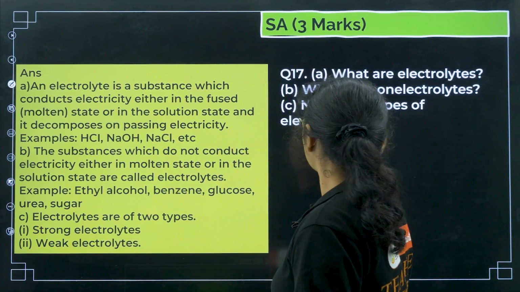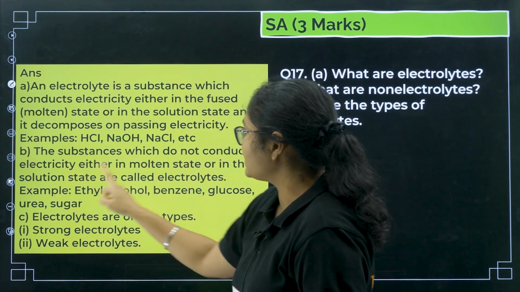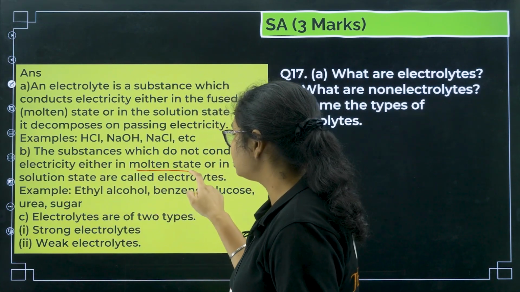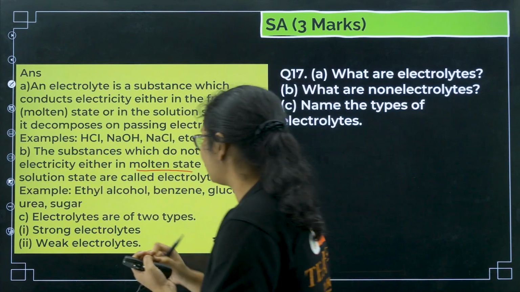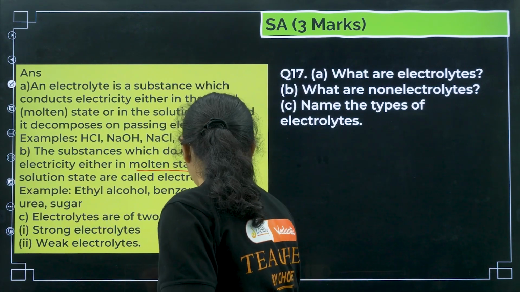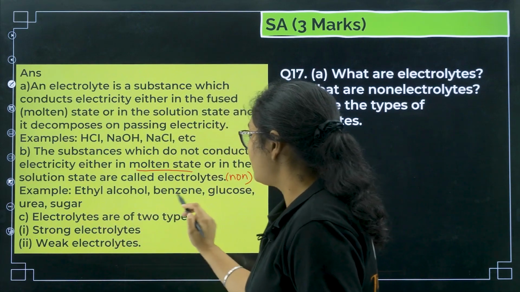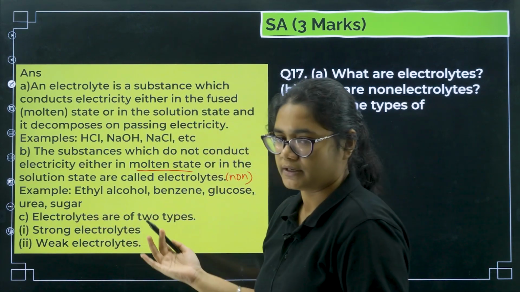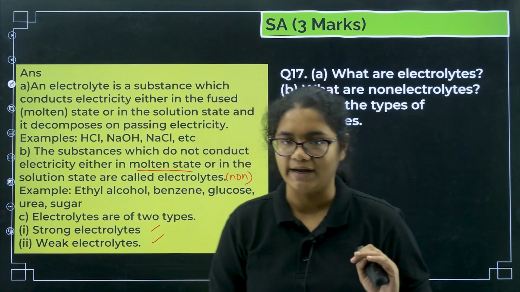Now, what is a non-electrolyte? The opposite of that. The substances which do not conduct electricity either in the molten state or in the solution state are called non-electrolytes. Example, ethyl alcohol, benzene, glucose, urea, sugar. The types of electrolytes are two: strong electrolytes and weak electrolytes.